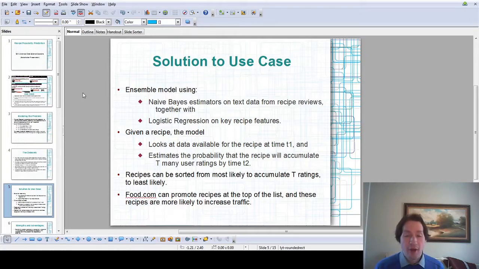So what the model does is it looks at data available for the recipe at time t1, and it estimates the probability that the recipe will cross the threshold of T many user ratings by time t2. And because it outputs a probability estimate, we can sort from most likely to least likely and give a list to food.com of recipes that we think have a good likelihood of doing well, and therefore food.com stakeholders can promote these recipes, try to push them, try to do something with that information.